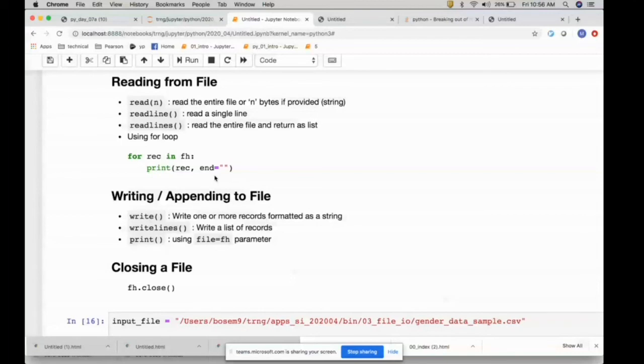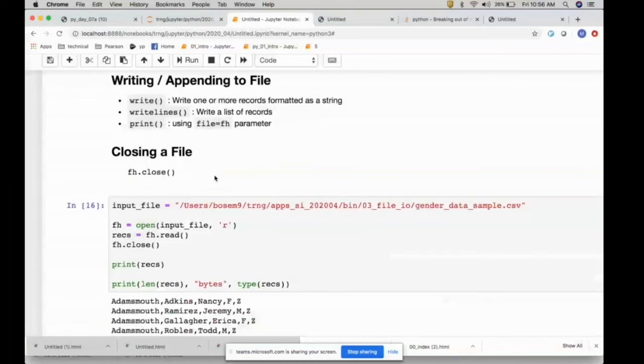And similarly for writing, you have three options. The write function, which can write a string. The writelines can take a list and then write it into a file. In both cases, you have to make sure that the record delimiter is explicitly present. The write and writelines don't add the record delimiter. You have to make sure that there is a newline \n or a carriage return \r, depending on your operating system, explicitly present.